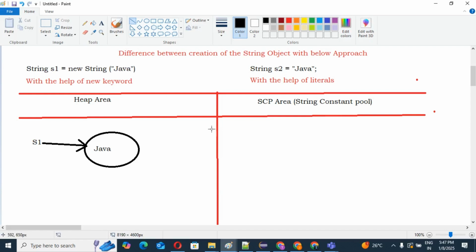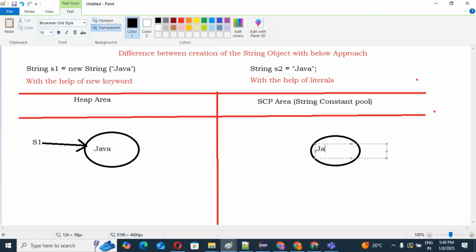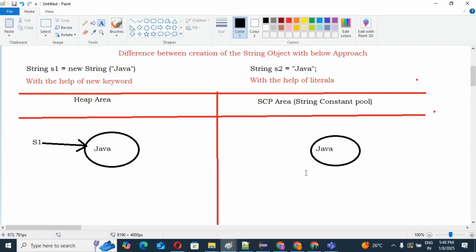So we can check first whether this Java literal is already available in our SCP or not. We can see here that we don't have any Java literal available in our SCP. So we can create one more object in our SCP. Yes or no? Then this Java will be created in our SCP. We have created the Java object in the SCP, because this is a literal.